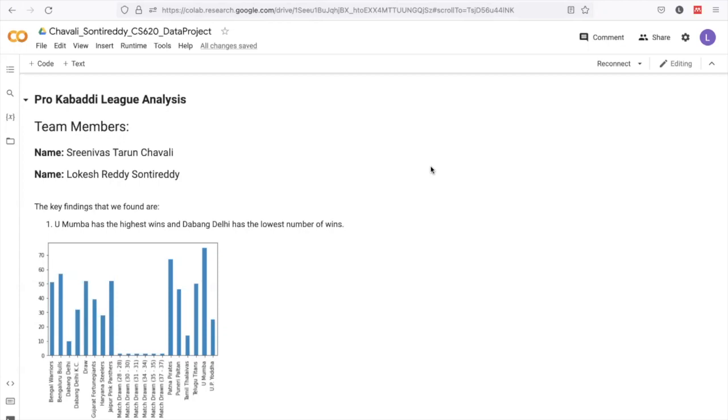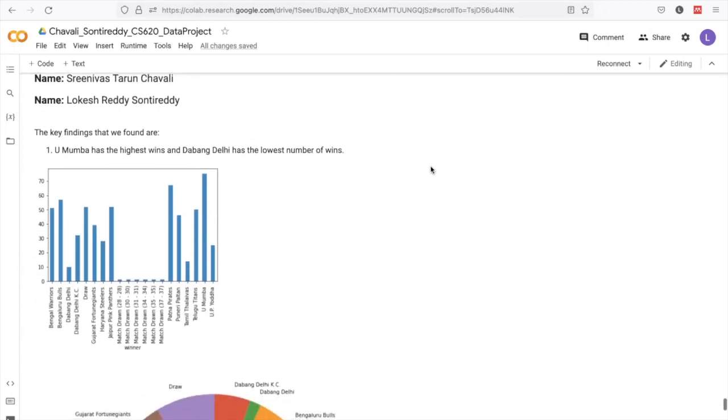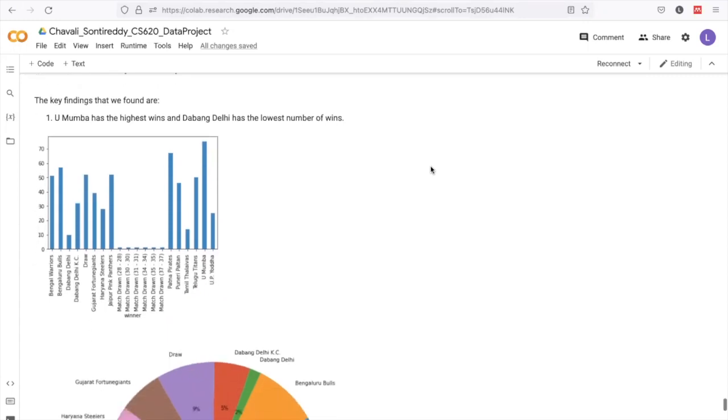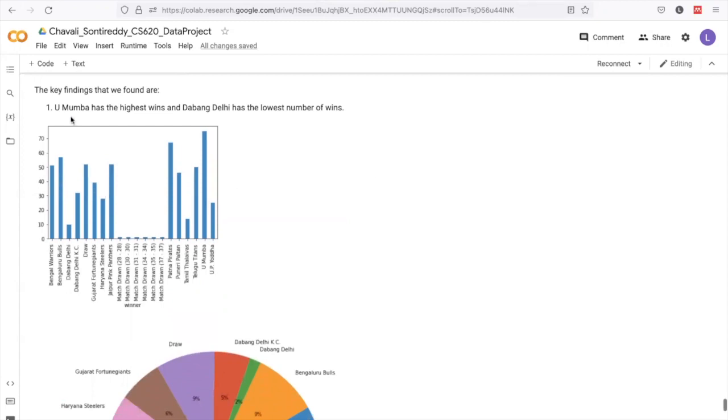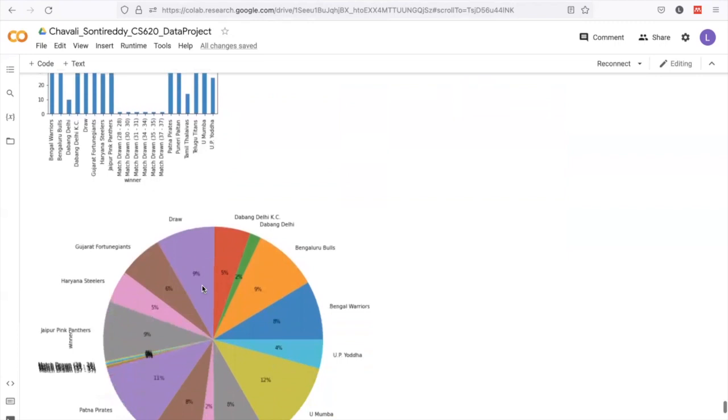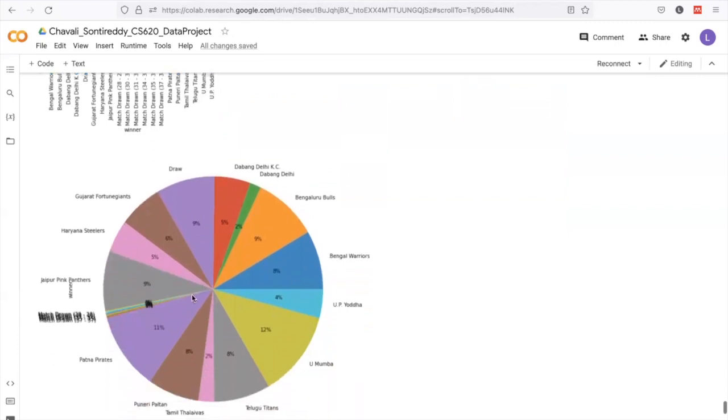The first key finding is the highest number of wins and the lowest number of wins over a period of 7 seasons in this particular tournament. You can see that the team U Mumbai has the highest wins and Dabang Delhi has the lowest number of wins. The same information has been visualized in the form of a bar graph here, as you can see, and the same information has been shown using a pie chart also, as shown below.